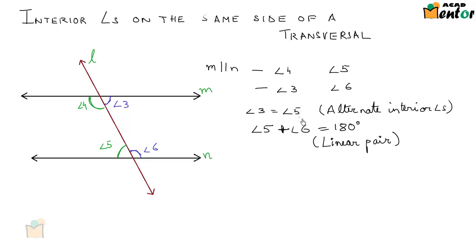So if I substitute the value of angle 5 from this equation into this equation, I would get angle 3 plus angle 6 is equal to 180 degrees. Right? That means angle 3 and angle 6 are supplementary. Angle 3 plus angle 6 is equal to 180 degrees. And similarly, angle 4 plus angle 5 would be equal to 180 degrees.